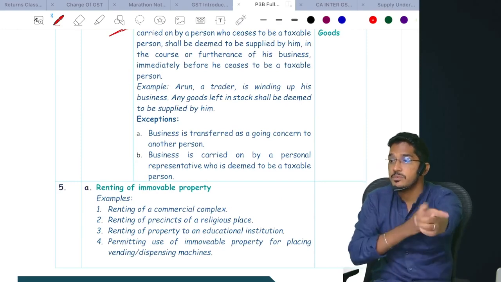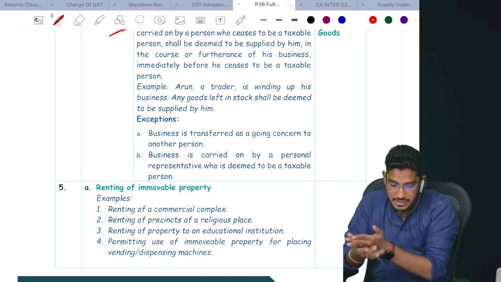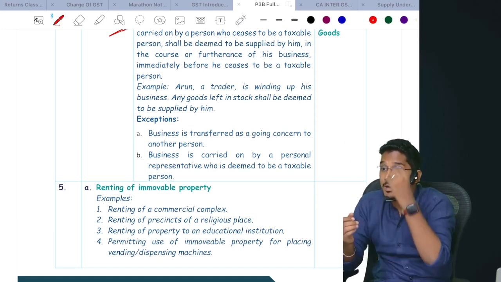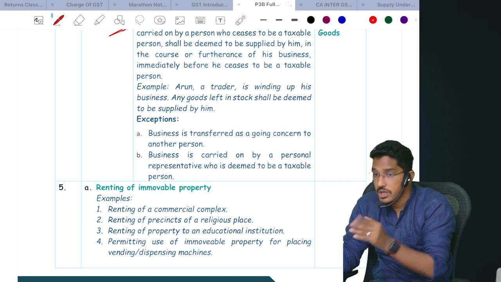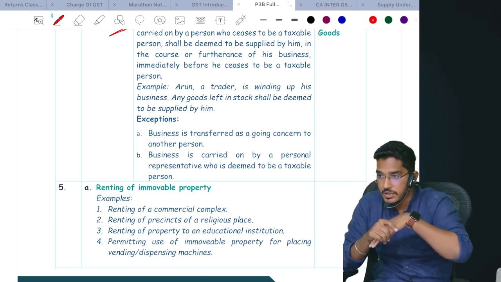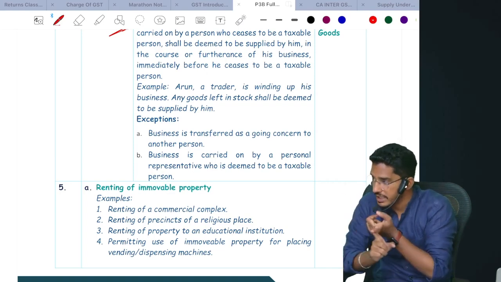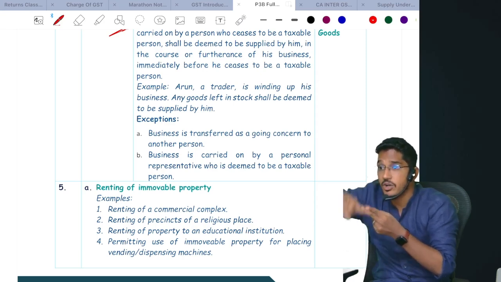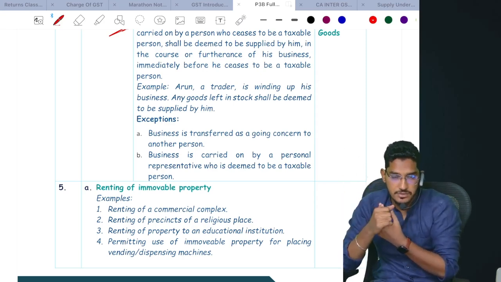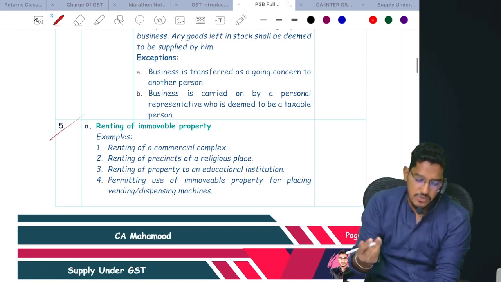If you cease to be a taxable person, one day prior to that, whatever assets you have will be deemed to have been supplied, and this activity will be considered as supply of goods. Two exceptions. What are they? You are ceasing to be a taxable person, but you are transferring the business as a going concern. Number two, you are ceasing to be a taxable person, but the business is carried on by a legal representative. Clear? Good.